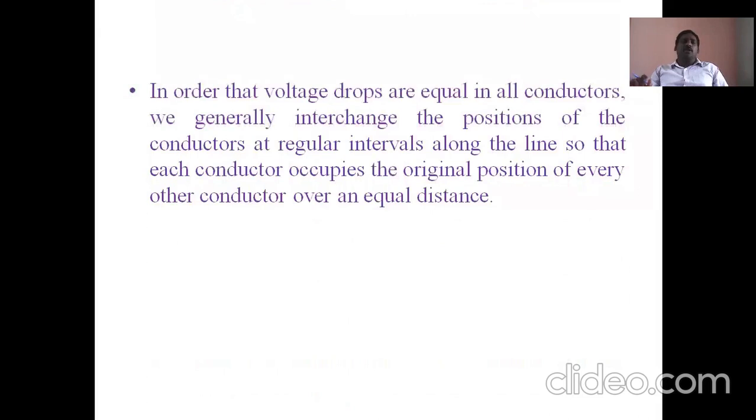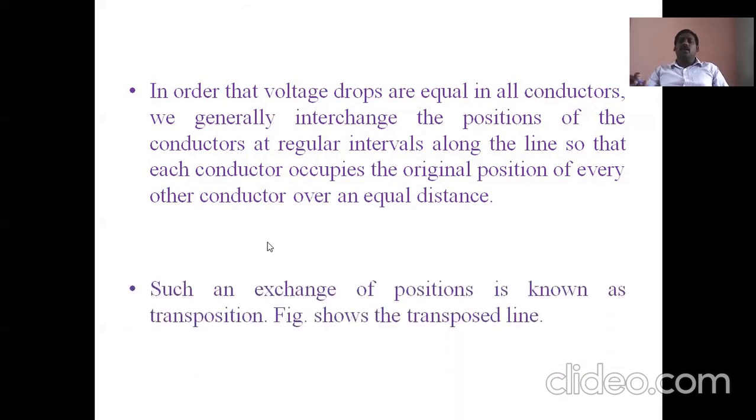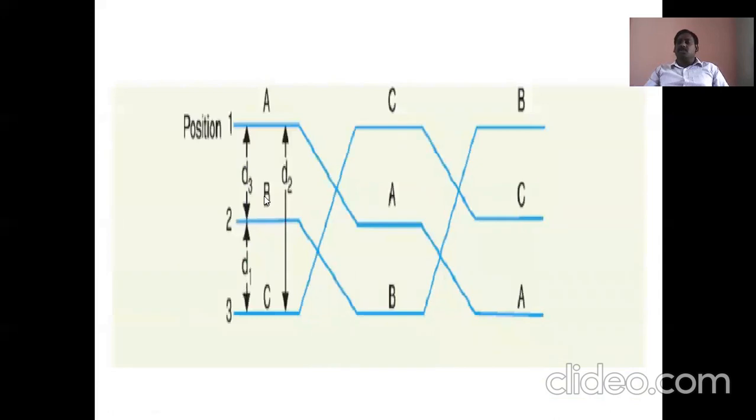So to avoid this problem, in order that voltage drops are equal in all conductors, we generally interchange the positions of the conductors at regular intervals along the line so that each conductor occupies the original position of every other conductor over an equal distance. Such an exchange of positions is known as transposition. This is a simple transposition.